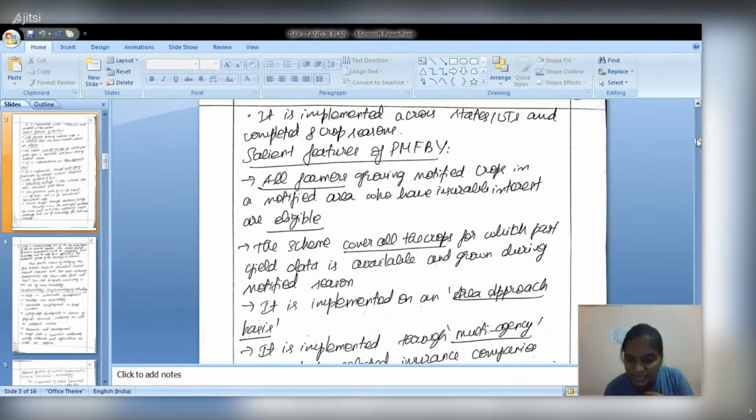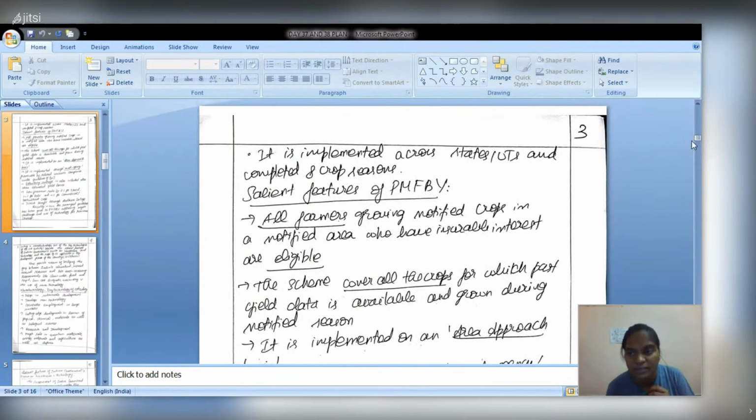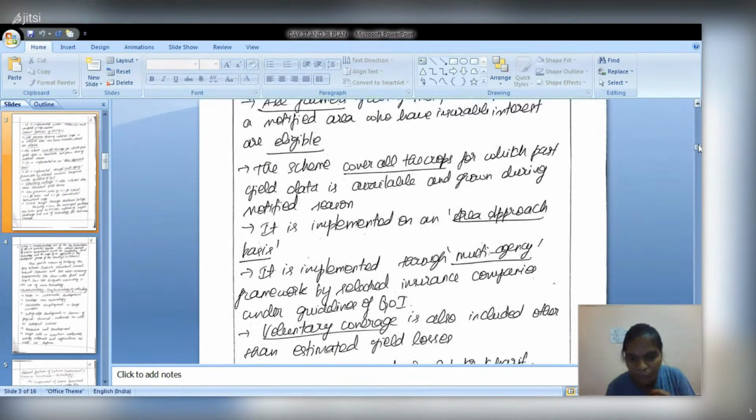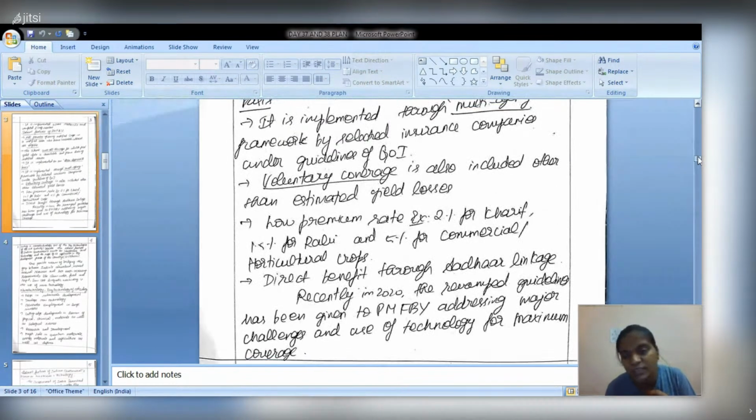It is implemented through multi-agency in every state and district, and all the farmers are included in this crop insurance program. All the crops have been included under the scheme, and voluntary coverage is also included if the farmers can afford it. And there is direct benefit transfer through Aadhaar linkage. So we can say this is a very holistic scheme.